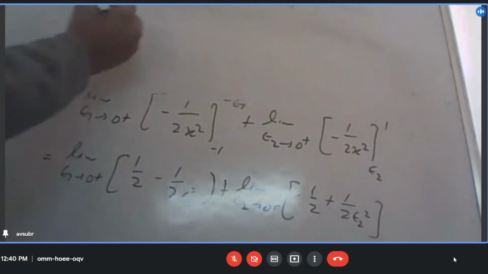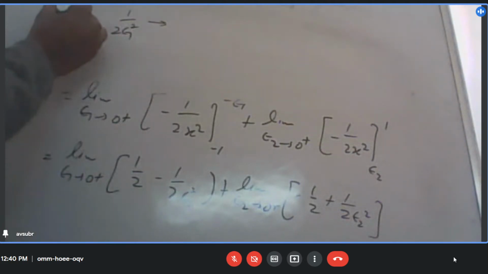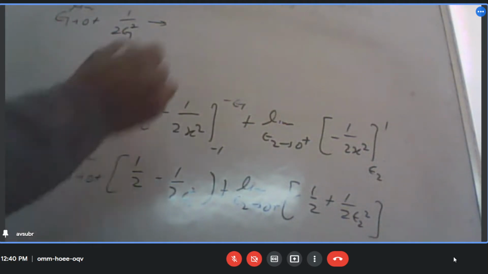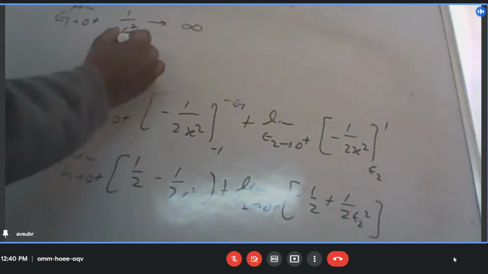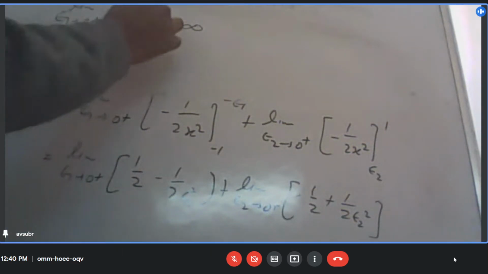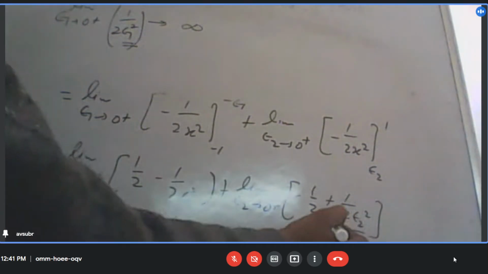Now look at this one. What will happen when this epsilon 1 is in this limit? It will be infinity, because this is going very small, tending to 0, so this should be very, very large. A large number means infinite. Similarly the same thing is with this one.